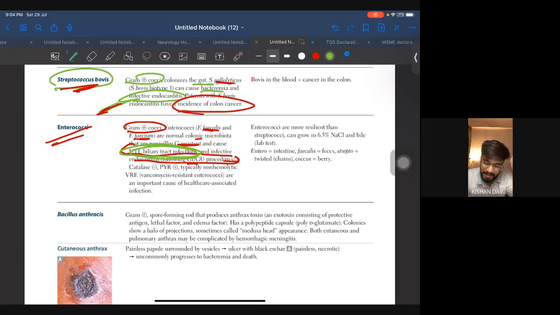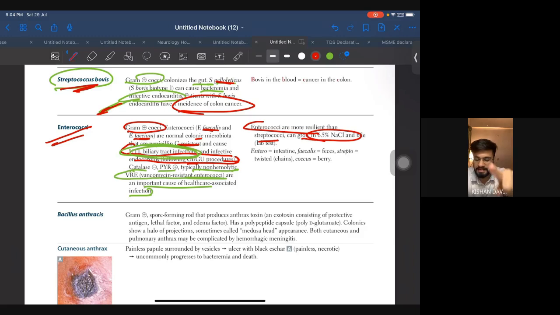Okay, so catalase negative, PYR positive, typically non-hemolytic. They can be vancomycin resistant, and enterococci are an important cause of healthcare-associated infections. Enterococci are more resilient than streptococci and can grow in 6.5% NaCl. Okay, 6.5% NaCl. If they are talking about this, think about enterococcus. And what are the two species we have? Enterococcus faecalis and Enterococcus faecium. All right, that's it for enterococci.